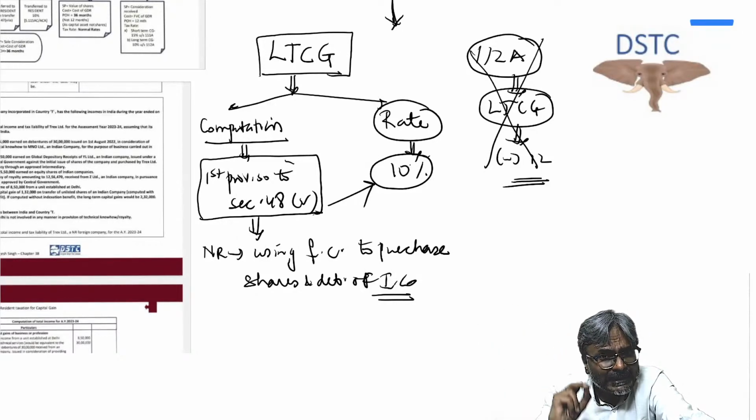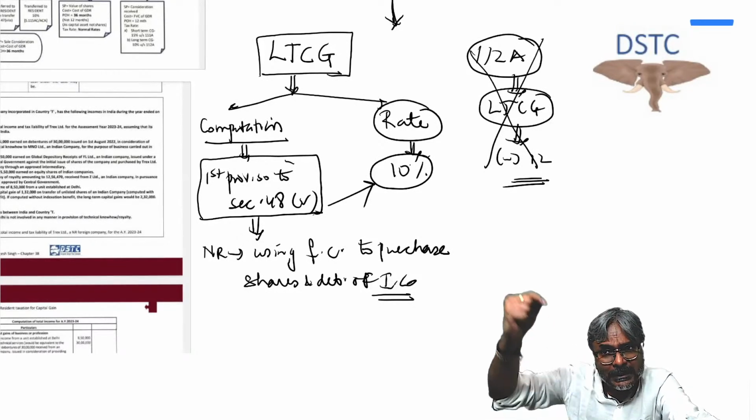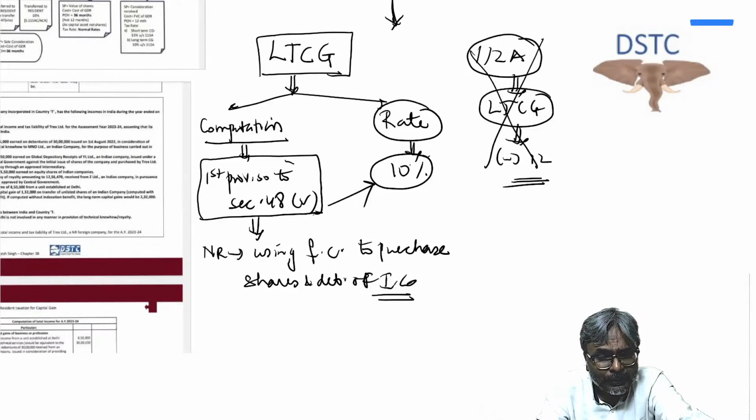If you have incurred any expenditure, students, are you going to reduce that expenditure from this interest income or dividend income?